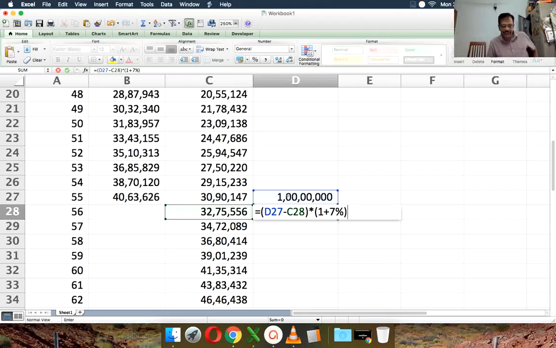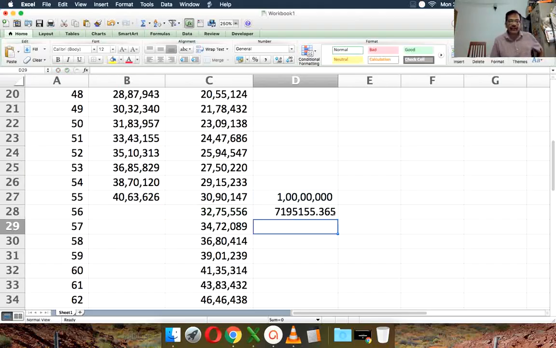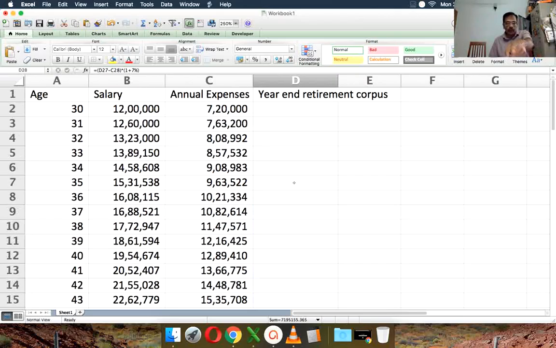So we're going to take this amount at the end of our earning life. We have some amount accumulated. So at the start of the first year, we will deduct the annual expense necessary for that full first year, and the rest of the amount will grow at 7%. And after 1 year in retirement, this is the year-end corpus, remember.